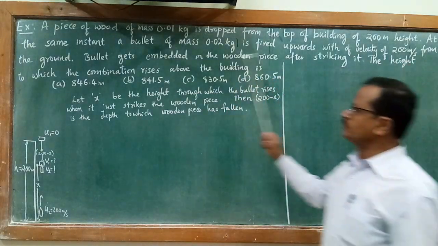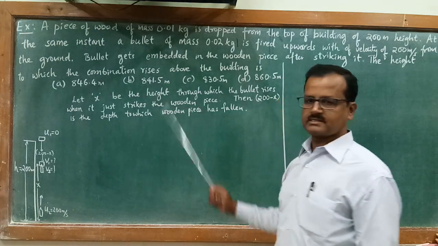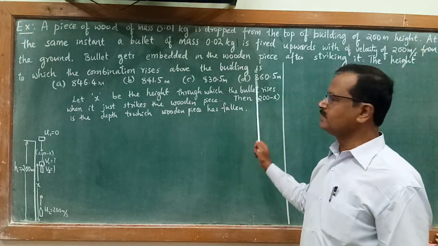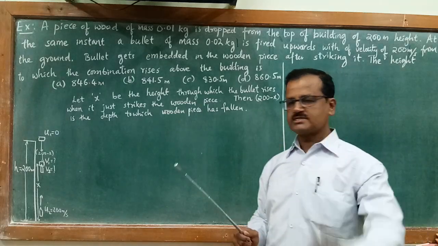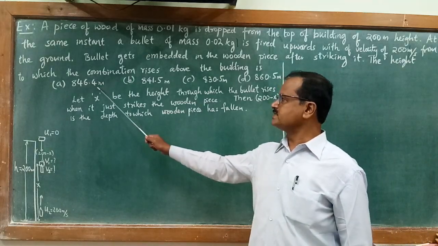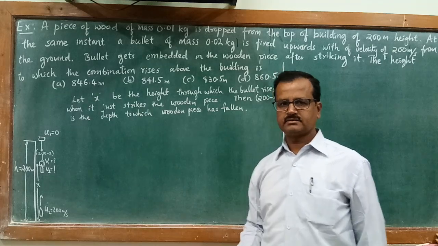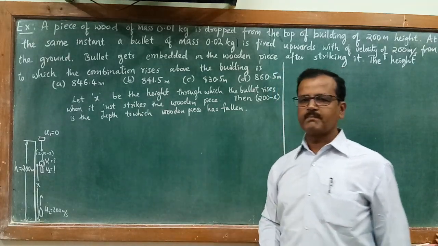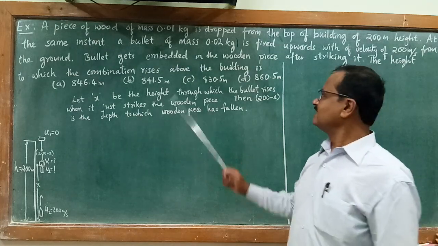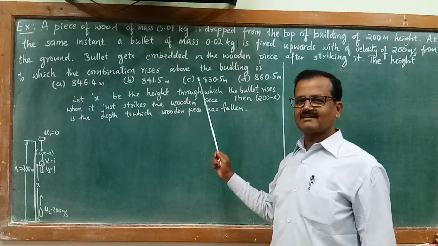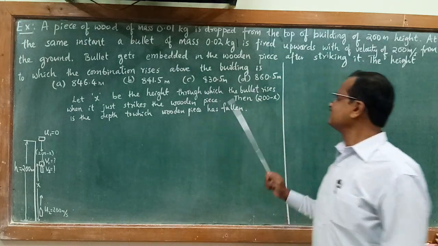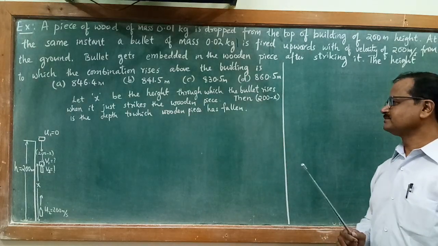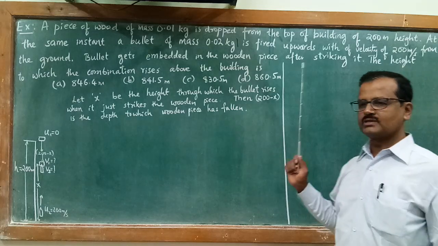The height to which the combination rises above the building is, with 4 options: 846.4 meter, that is option A. Option B, 841.5 meter. Option C, 830.5 meter. Option D, 860.5 meter. I think you understood the problem.